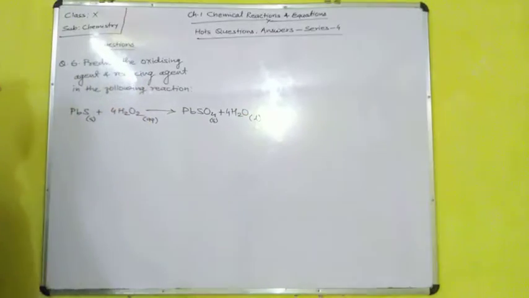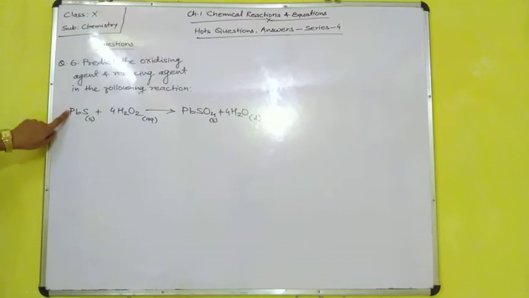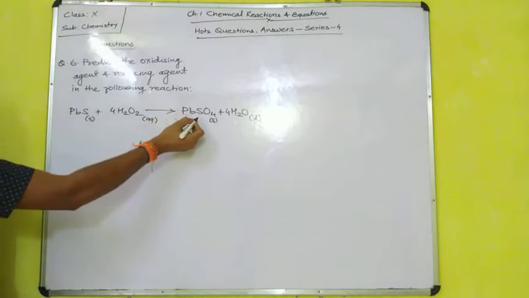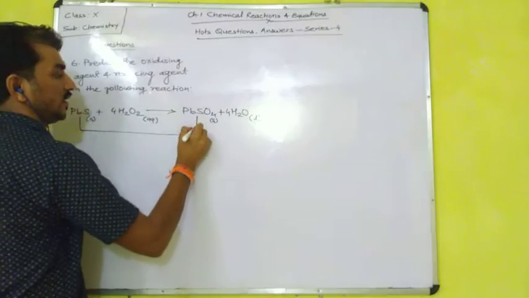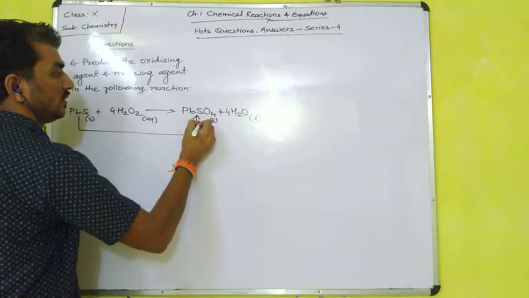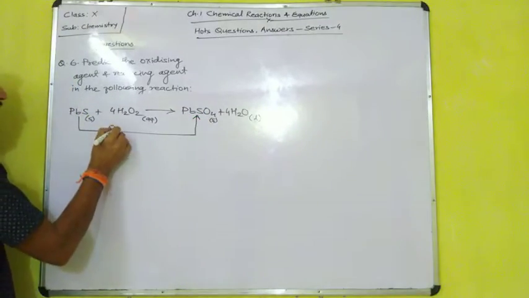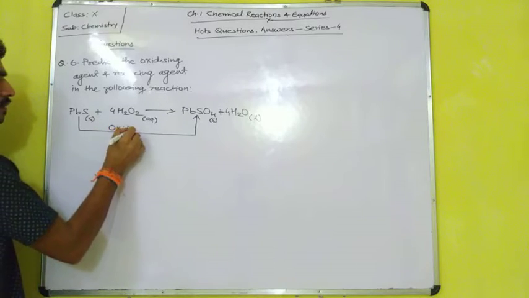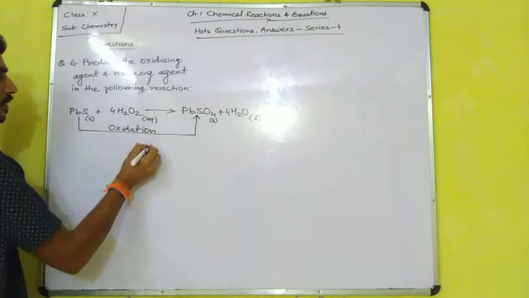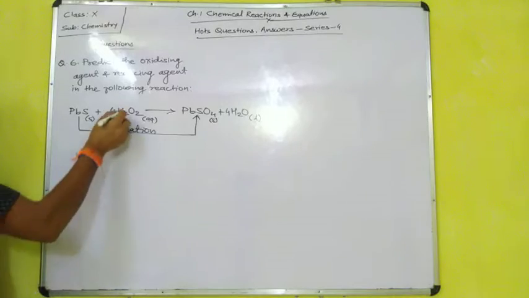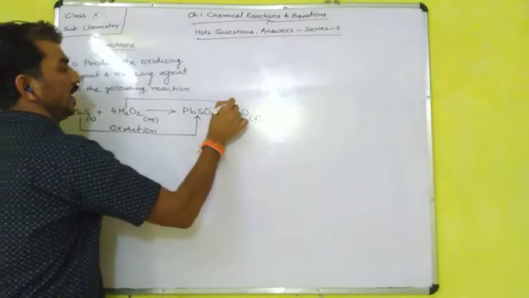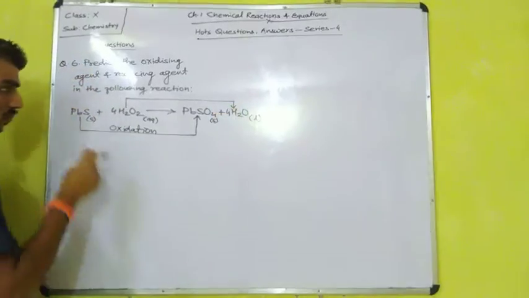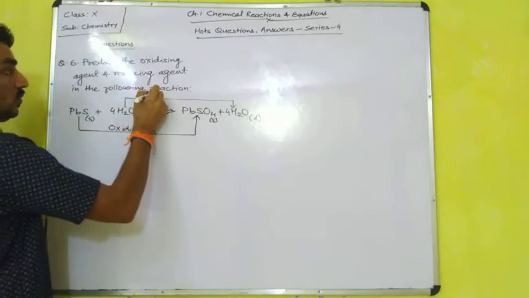In lead sulfide, just check, there is no oxygen. But in lead sulfate, oxygen is added. That is oxidation. Addition of oxygen is known as an oxidation reaction. So here oxidation takes place. And hydrogen peroxide, H2O2, changes to H2O, so here reduction is going on.